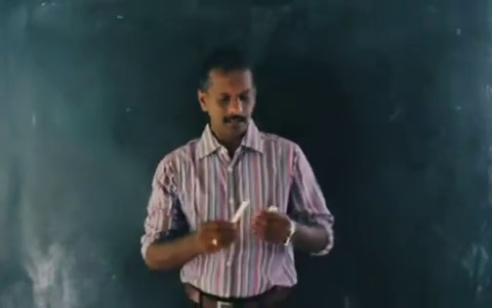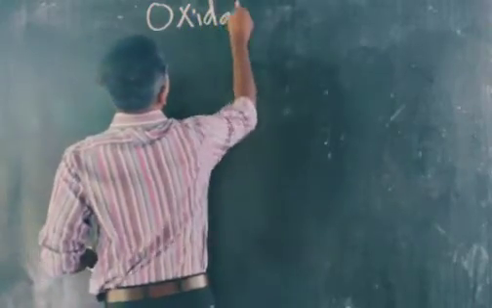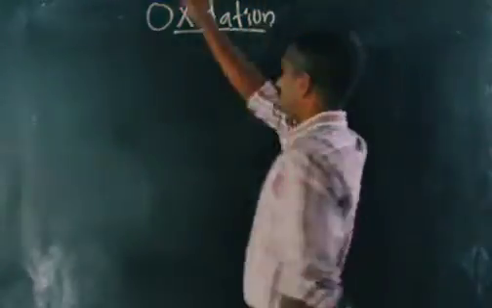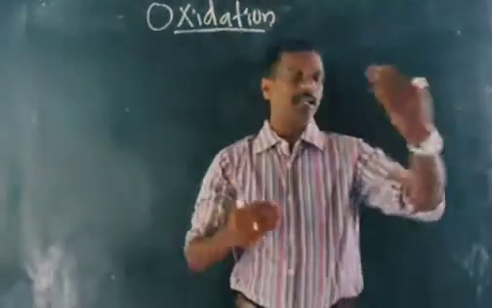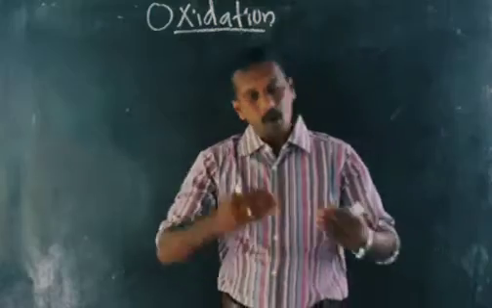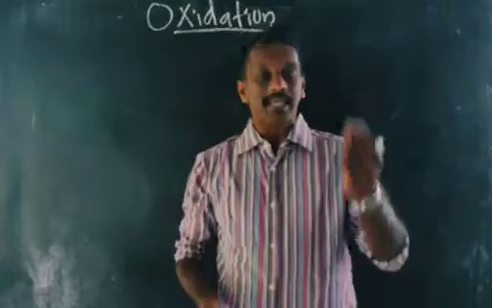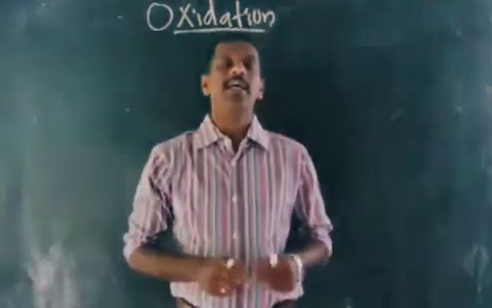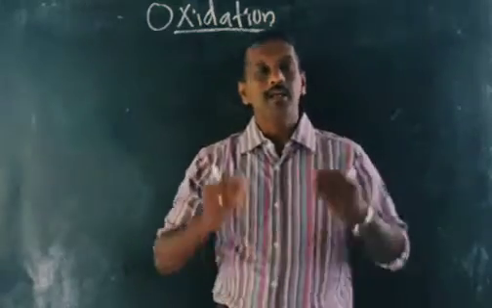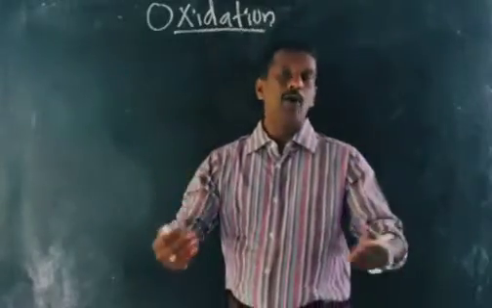In this class, we are discussing the oxidation of alcohols. As we know, primary alcohols on oxidation will change into aldehyde or carboxylic acid depending on the reagent which we are using. Secondary alcohols will be oxidized to ketone, and tertiary alcohols generally do not undergo oxidation. That we know, we have studied in the lower classes.